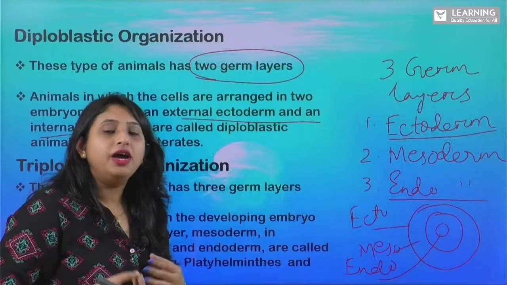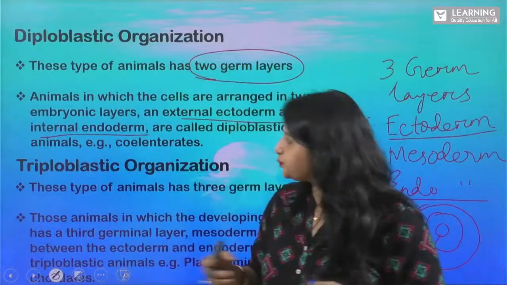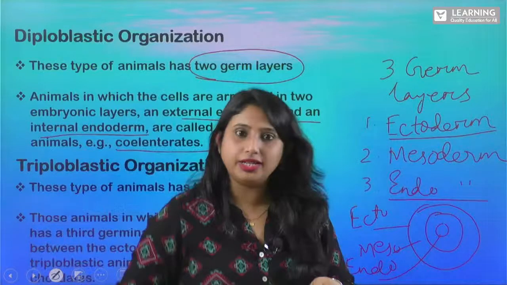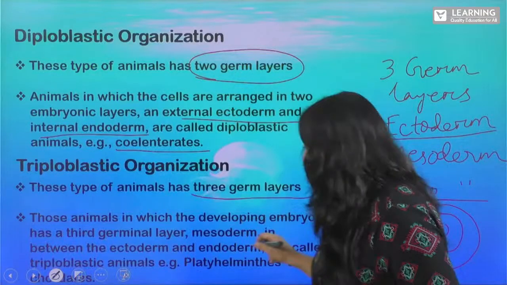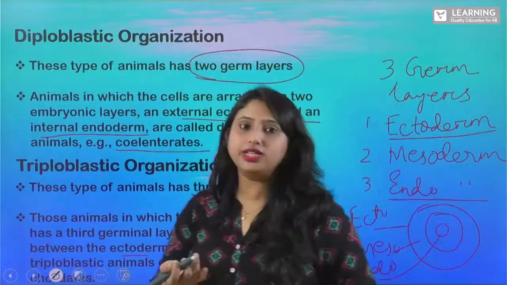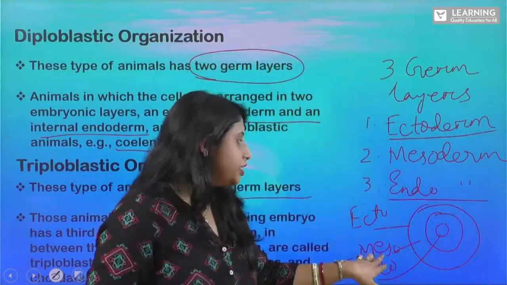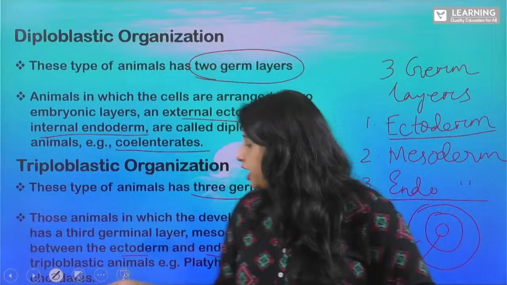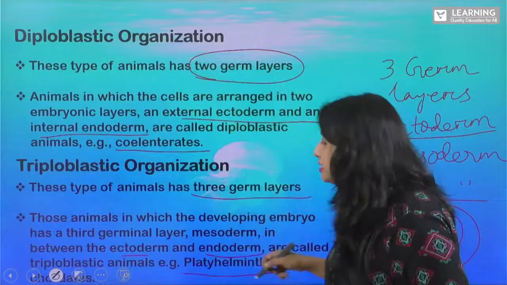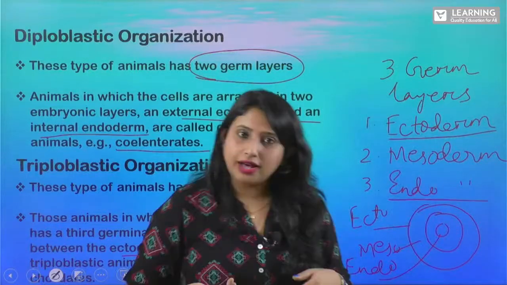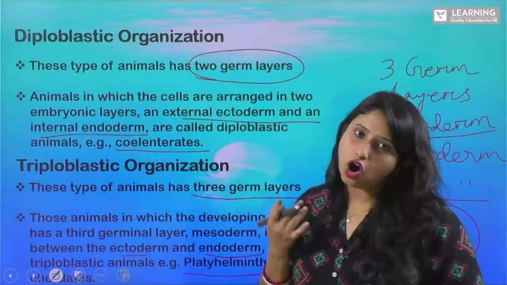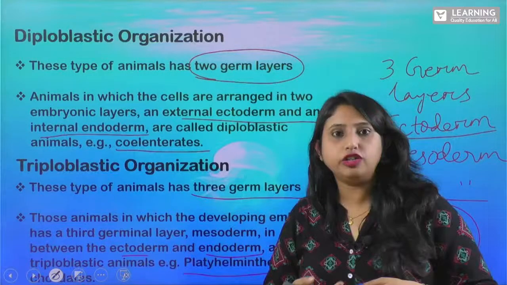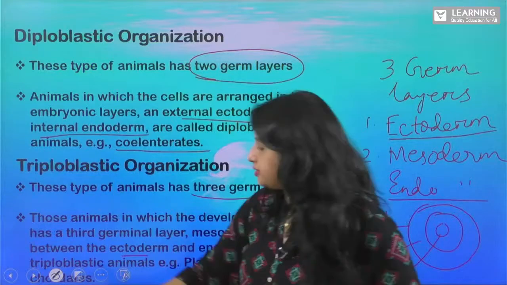Endoderm is present in the inner linings of your organs. Yes, so triploblastic animals have all three germ layers in them. Between the ectoderm and endoderm, as I have already said, is the mesoderm present, right? So in the case of platyhelminths and chordates, we see this triploblastic organization. Is that clear? So there are two types. One is your diploblastic organization and another one is your triploblastic.